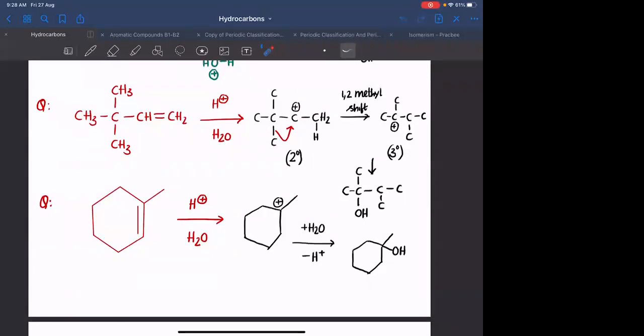In rearrangements, the standard ones involve expansion of the ring. The questions that come in your exam usually involve expansion of the ring. I hope you can do that. If you have a 5-member ring and there is a possibility for the formation of a 6-member ring, do the expansion. For a 4-member ring, if there is a possibility for the formation of a 5-member ring, do the expansion.